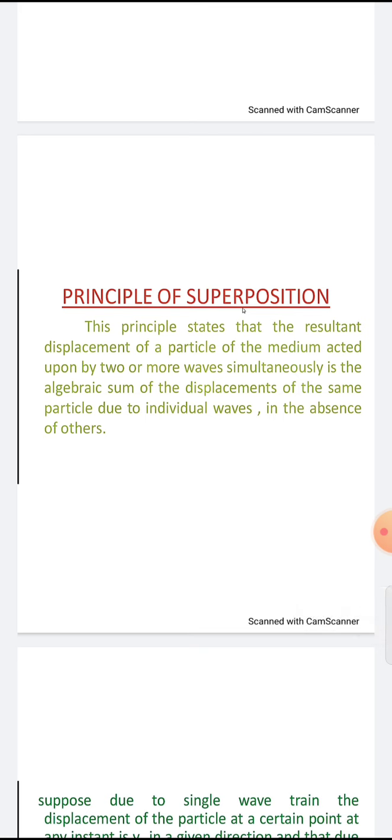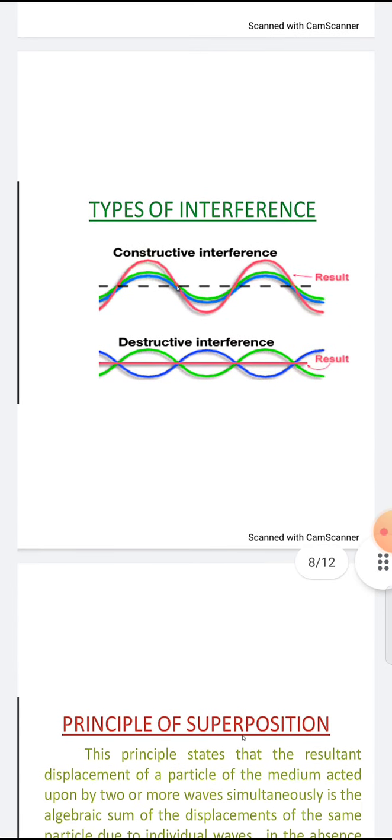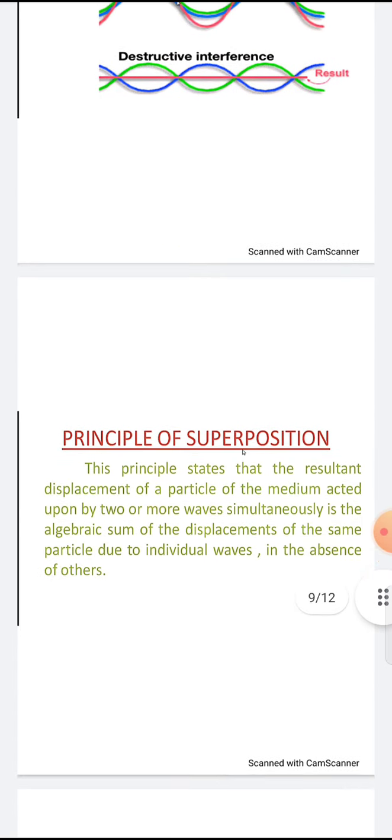Okay, so the principle of superposition states that the resultant displacement of a particle in the medium, acted upon by two or more waves simultaneously, is the algebraic sum of the displacements. We are discussing two waves. The two waves are traveling at the same time and the same position. It will be like constructive interference.